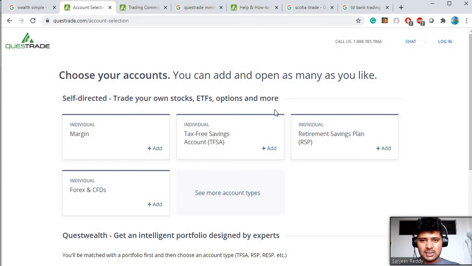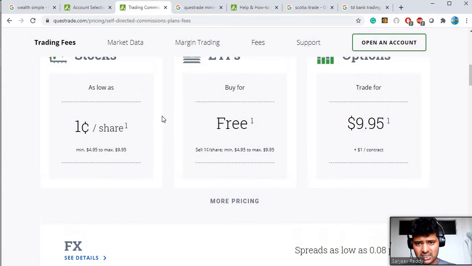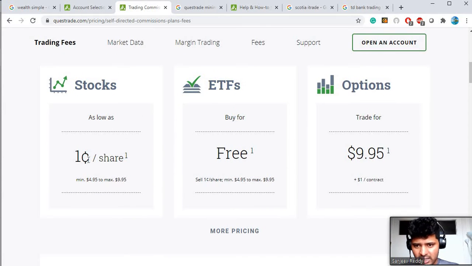And these are some nice features. On the downside, you need to pay some commission for doing the trading. So the commission structure is like this. If you are buying stocks, for example, the minimum is $4.95 and the maximum could go up to $9.95. If you are buying 100 shares, each share commission is 1 cent. So 100 times 1 cent equals $1, and $4.95 is the minimum fee. So $4.95 plus $1 equals $5.95. So you would end up paying $5.95.